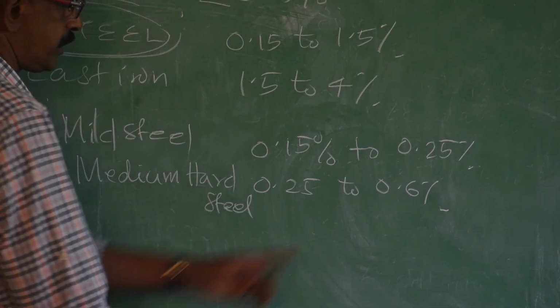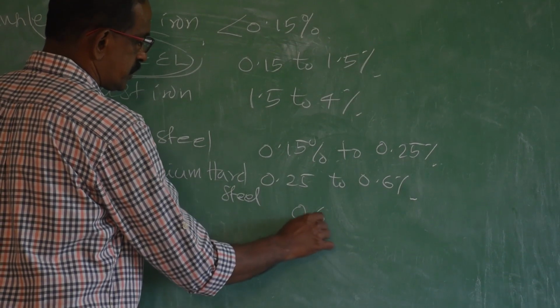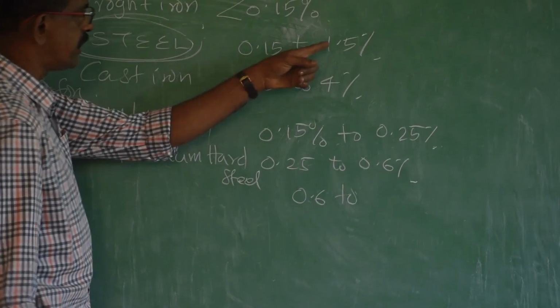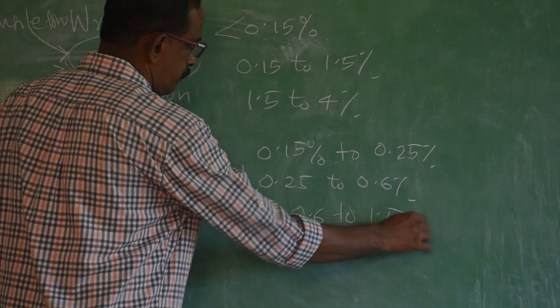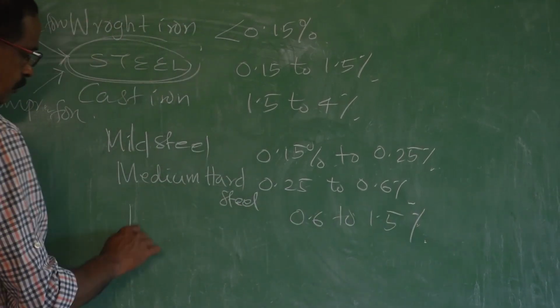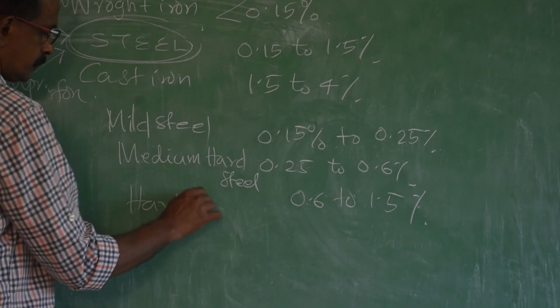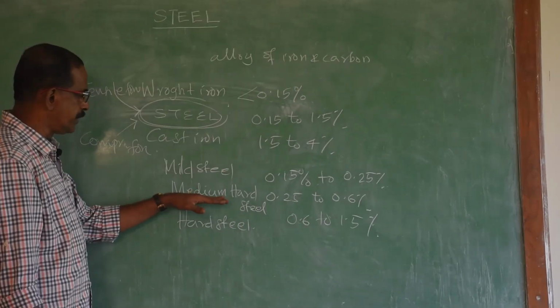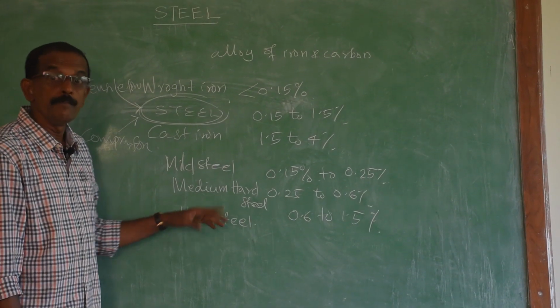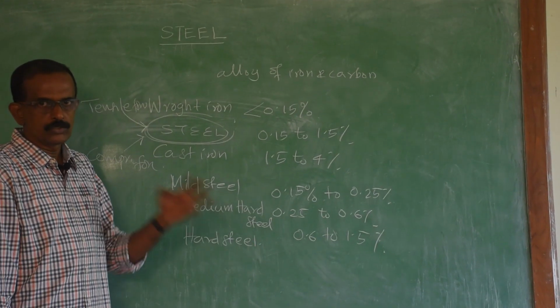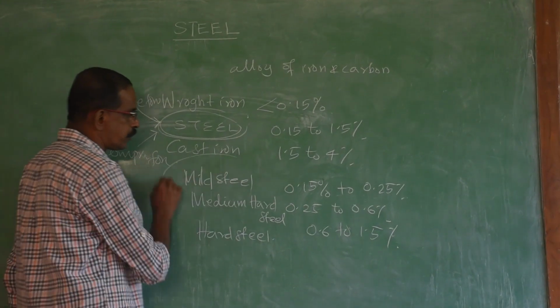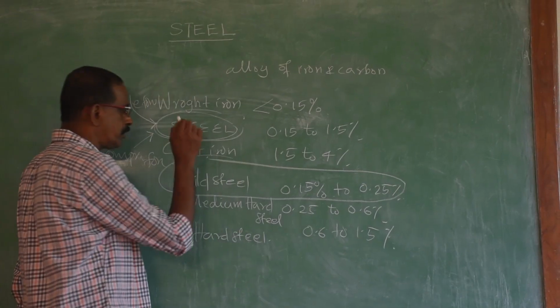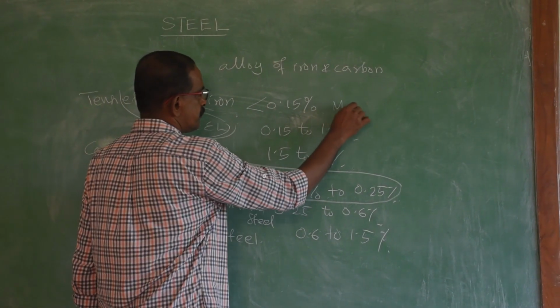And if the carbon content is more than 0.6 percentage, with the maximum limit of 1.5 percentage, that is called hard steel. So, steel is divided into mild steel, medium hard steel and hard steel based on the carbon content. Now we will be concentrating only on mild steel, MS.